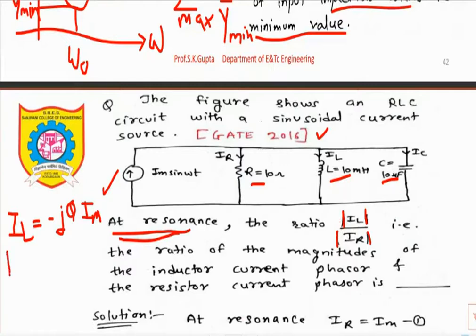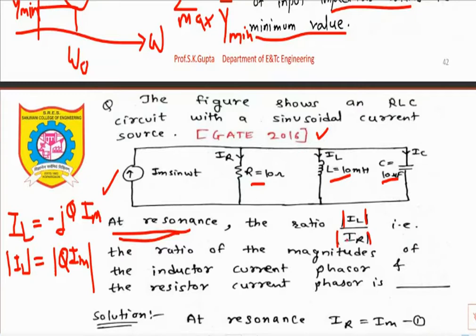So the magnitude of IL will be the magnitude of minus J, which is plus J, and the magnitude of J is 1. Always the magnitude of J is 1. So it will be simply Q into IM. So this is the inductor current at resonance.